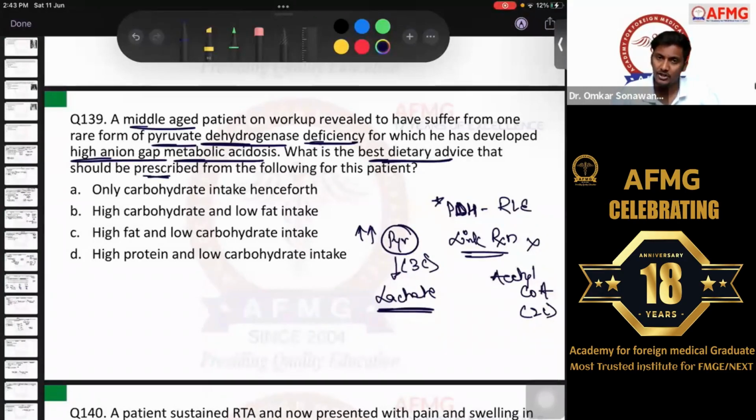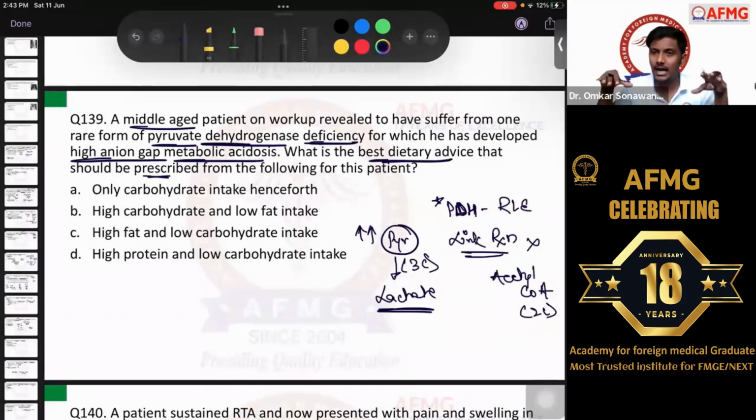The patient has lactic acidosis, right? So which among the following is the best dietary advice that should be prescribed for this patient? Definitely, if we give carbohydrates to the patient, the carbohydrates will undergo breakdown. It will lead to glucose, and this glucose will undergo breakdown by glycolysis. When glycolysis happens, there would be excess of pyruvate which is produced. So definitely we don't need to give high amounts of carbohydrate to the patient.